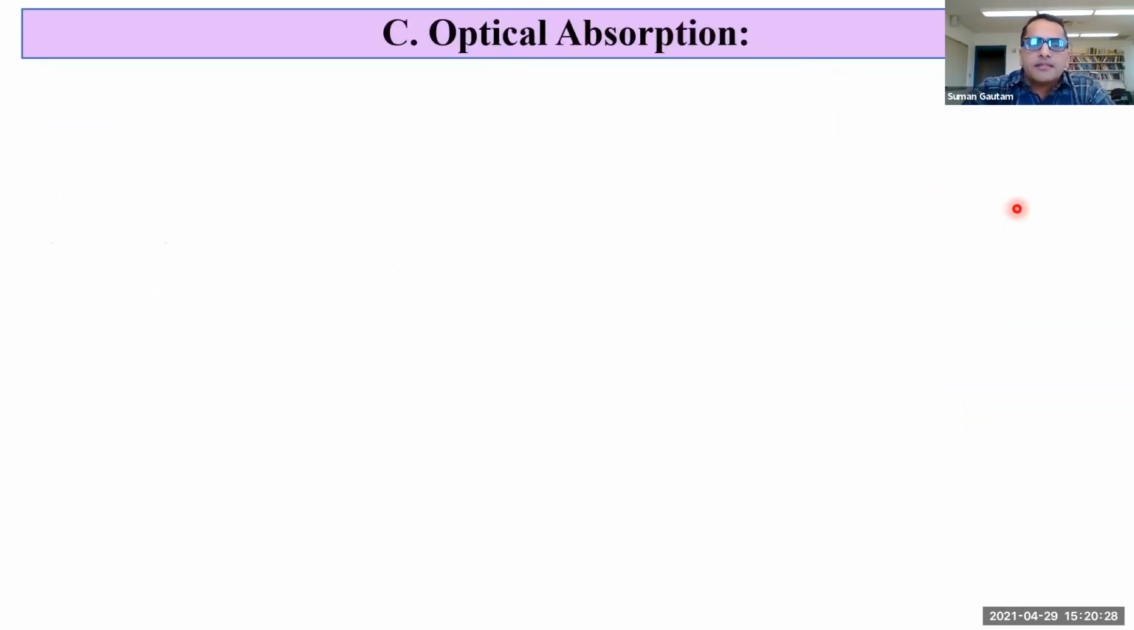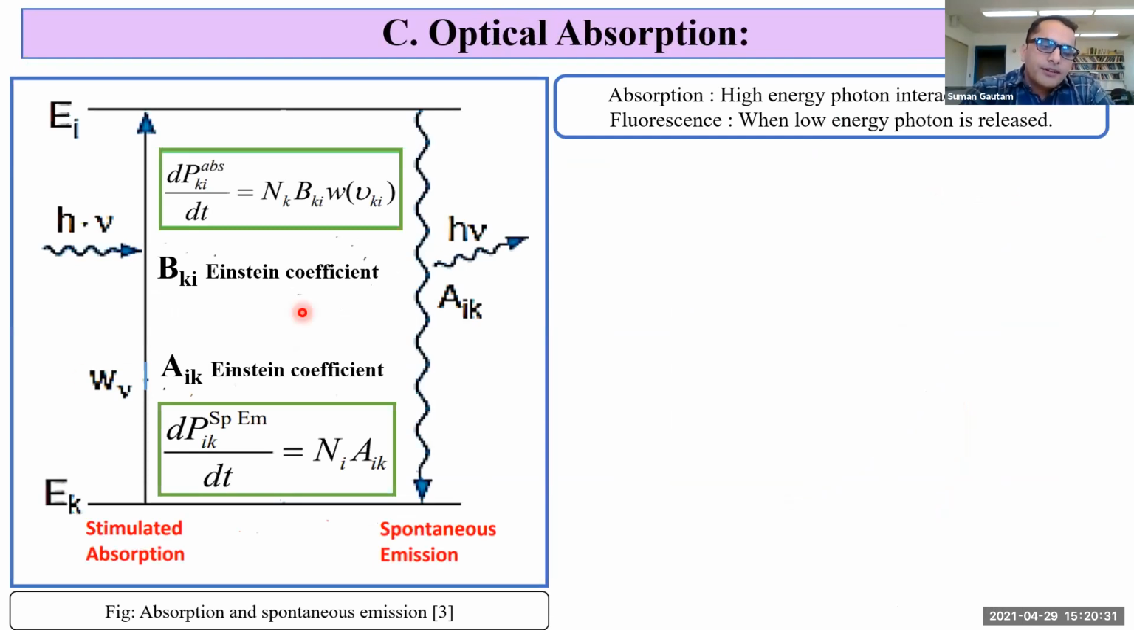Now optical absorption. When the frequency of incoming photons matches with the natural frequency of an electron in an atom, then absorption takes place. So when an electron absorbs certain energy, it gets excited from a lower energy state to a higher energy state. It cannot remain in that energy state for a long time, so it goes back to the lower energy state by the emission of a photon. This spontaneous emission is called fluorescence. The probability per second for absorption is given by the equation here, where Nk is the number of electrons in the ground state.